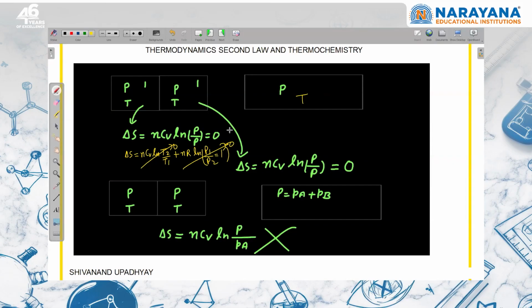So this is a tricky question. We say it is the same gas, we have only removed the partition. If two different gases will be there, then on removing that, entropy is going to increase, right? That is mixing of two different gases. Here there is no different gas, same gas is there, and you are removing the partition, so there is no change in entropy. So this is a very tricky question, right?